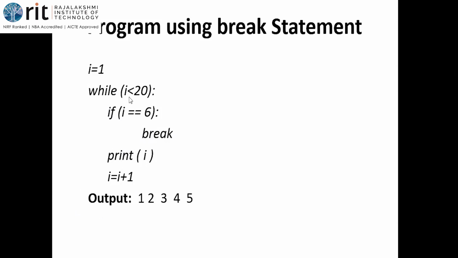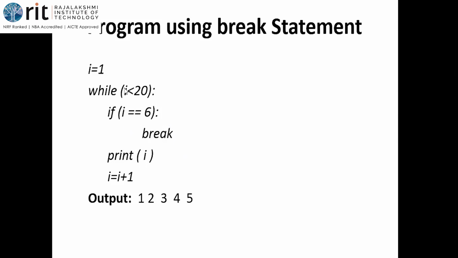You have written the program for 19 iterations. See, I'm starting with I is equal to 1. I is less than 20, which means 1 to 19. If you are not using this break statement, the output would have been 1 to 19. But that is not happening here because I placed a condition and asked it to break. So this can be done.